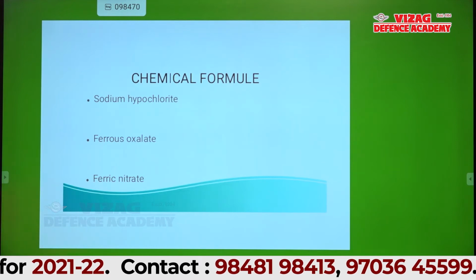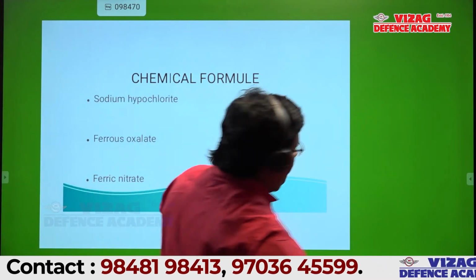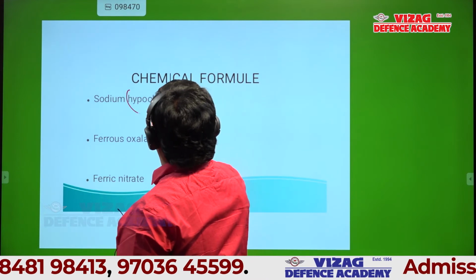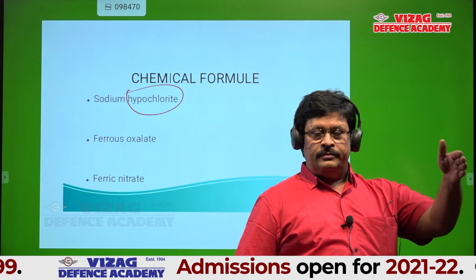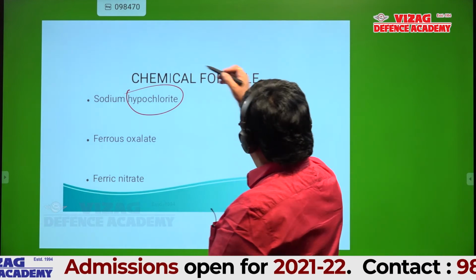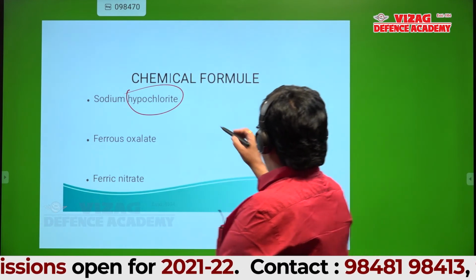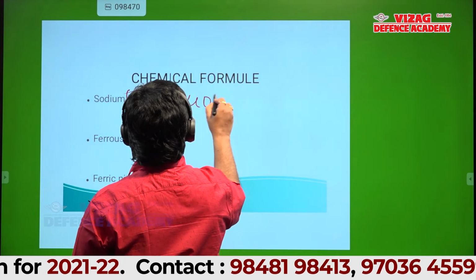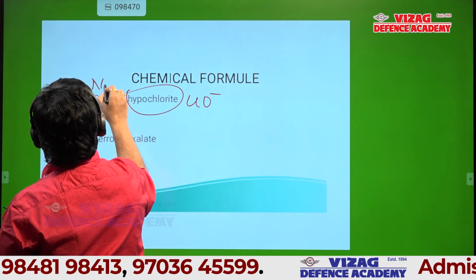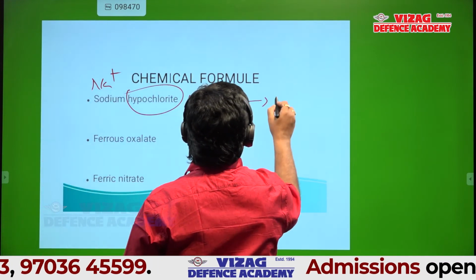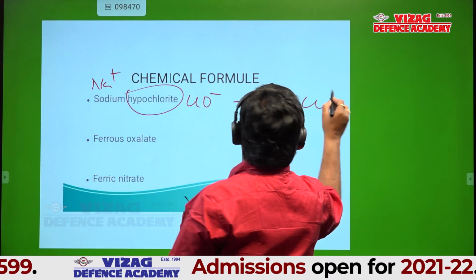Can anyone tell the formula of hypochlorite ion? ClO minus. Then the formula of sodium hypochlorite. NaClO. That's right, because both are monovalent. NaClO. Any doubt, students?